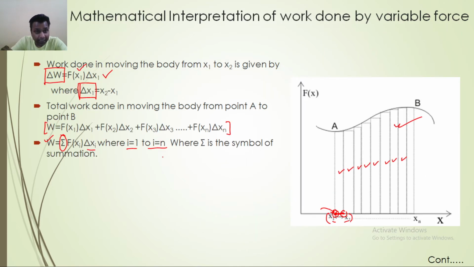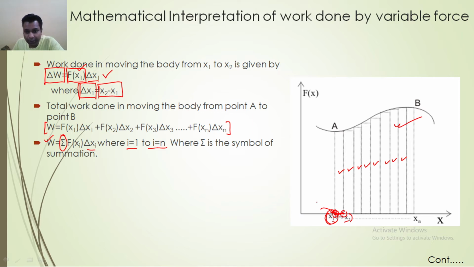And next thing I told you, that to find out the work done, we need to put the value of the force from where the body has started the motion, or from where the body had displaced. Means the reference point should always be the previous one from where the body has displaced. Now delta x1 is the displacement that you have, and that is your x2 minus x1.